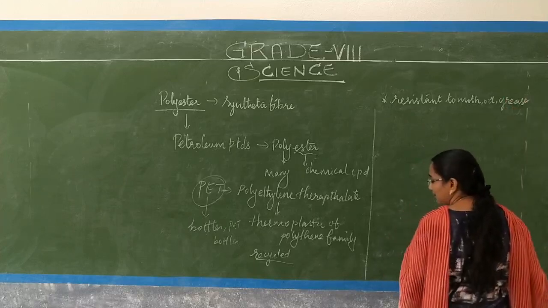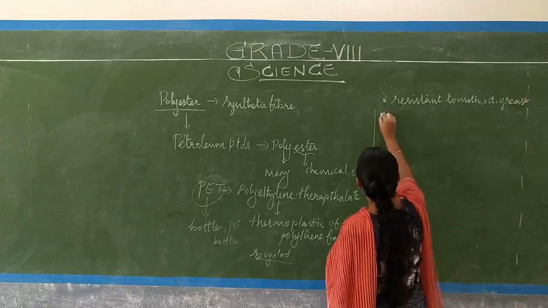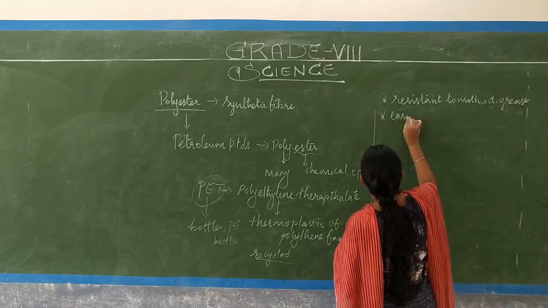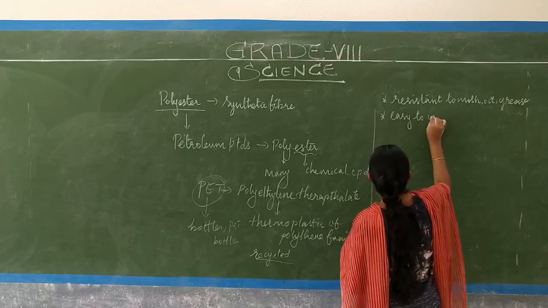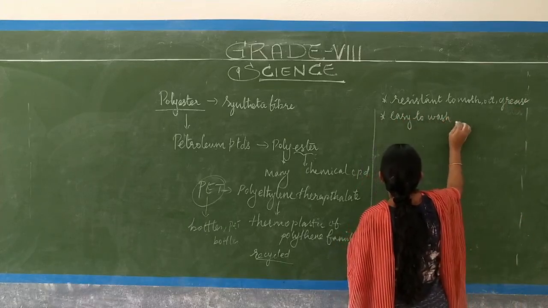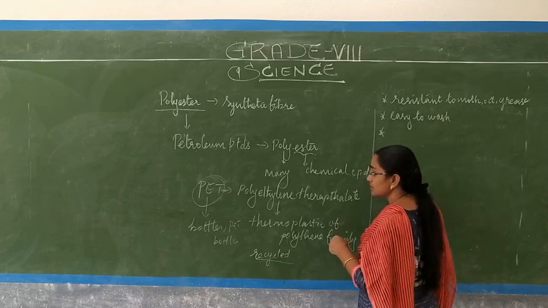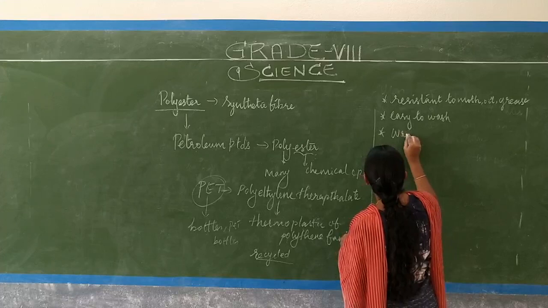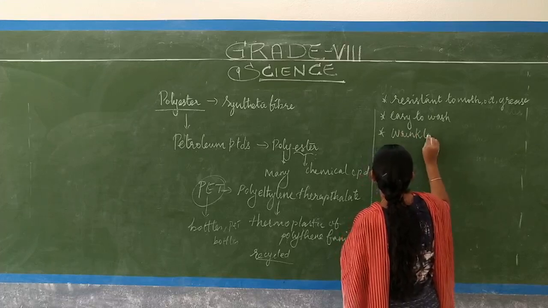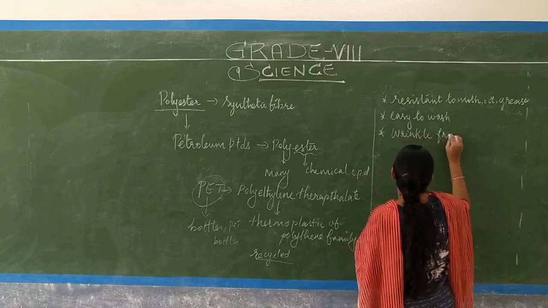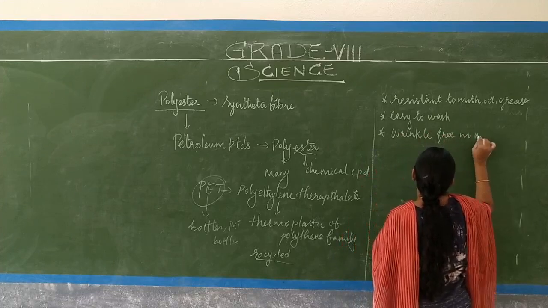Because of this main property, we prefer polyester. Then it is easy to wash. We prefer polyester fabrics mainly because it is wrinkle free in nature. Wrinkle free in nature. Okay.